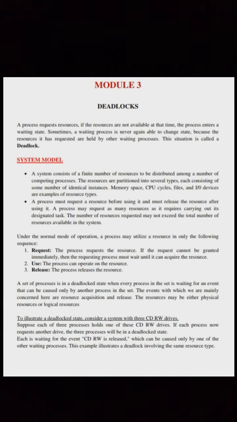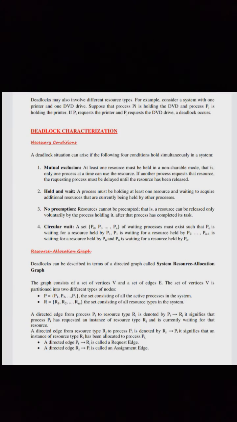To illustrate a deadlocked state, consider a system with three CD-RW drives. Suppose each of three processes holds one of these CD-RW drives. If each process now requests another drive, the three processes will be in a deadlocked state. Each is waiting for the event "CD-RW is released", which can be caused only by one of the other waiting processes. This example illustrates a deadlock involving the same resource type.